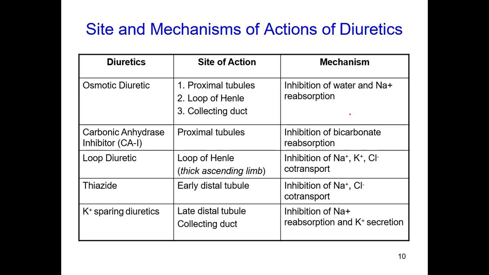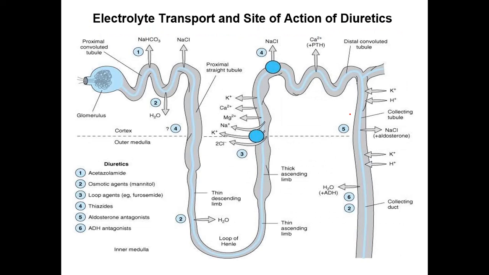Lastly, the potassium sparing diuretics, in the late distal tubules or in the collecting tubules, inhibit the sodium reabsorption along with the potassium secretion. So this is how it looks: at site 1, sodium bicarbonate formation will take place because of the absorption of the sodium. The carbonic acid will dissociate to form sodium, hydrogen and bicarbonate.